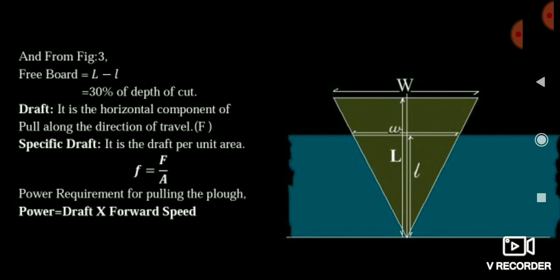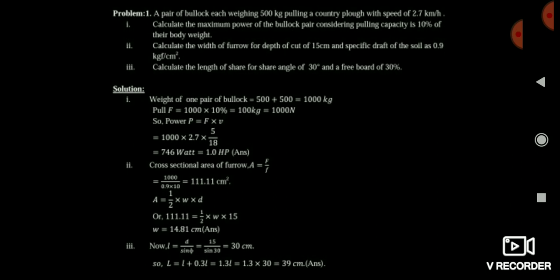Friends, here the area is the cross sectional area. आपको ये चीज समझनी है, जो एरिया अपन स्पेसिफिक ड्राफ्ट में कंसिडर करते हैं, दैट इज द क्रॉस सेक्शनल एरिया. एंड फ्रेंड्स, I think all of you know that power is equal to force into speed, and here friends I have told you force is equivalent to draft. That's why power is equal to draft into speed.